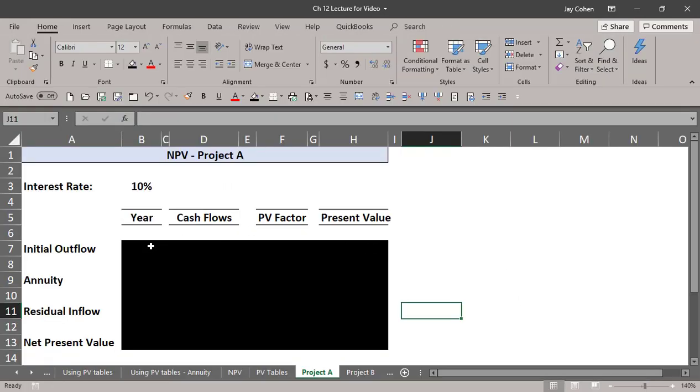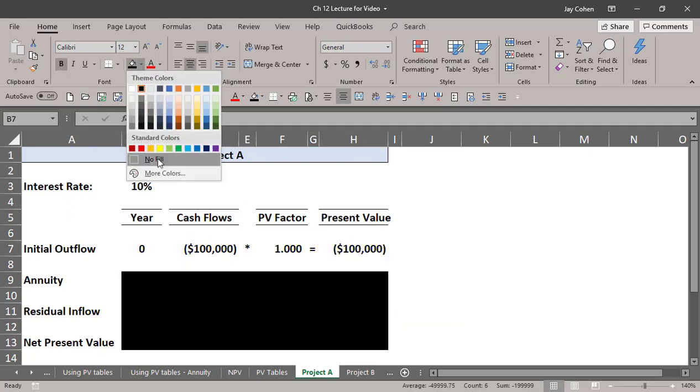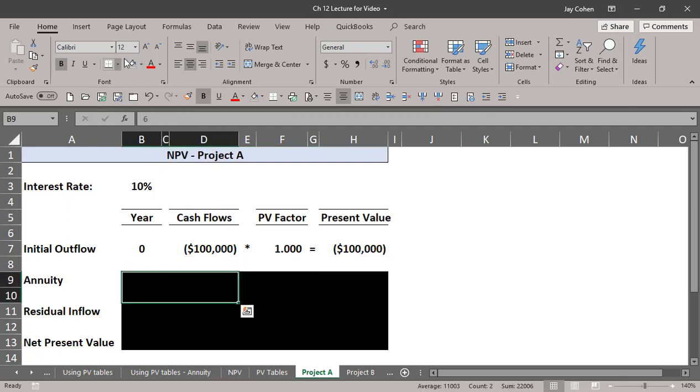If you did Project A, maybe you're just watching me do it and you're not pausing, but either way, I'm just going to show it to you. So the initial outflow is year 0, so we're putting out $100,000 today. The annuity itself is 6 years at $22,000. That's $132,000. So the question is, what's the most I would pay for that?